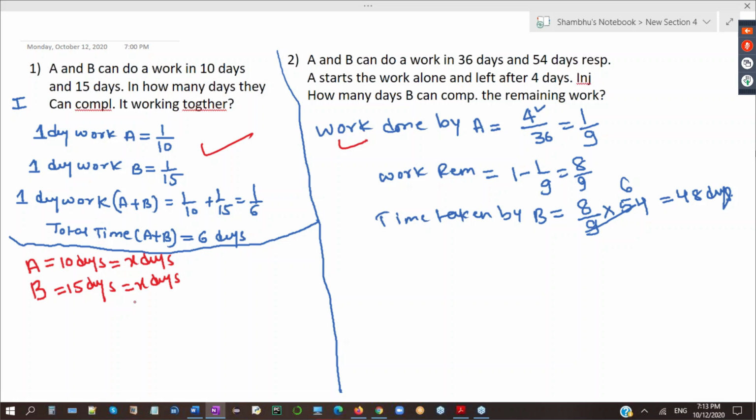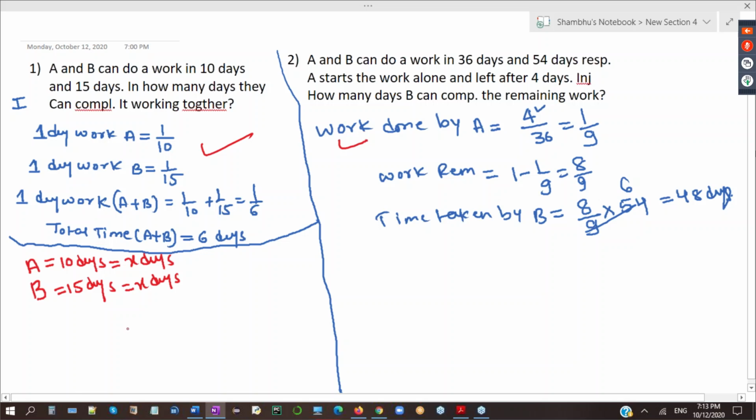Any doubt, anyone up to this point? 10 and 15 days is if they work alone. If they work alone, they take 10 days and 15 days. But if they are working together, they are taking X days. Now, can I say here that work done by A plus work done by B is equal to one work?